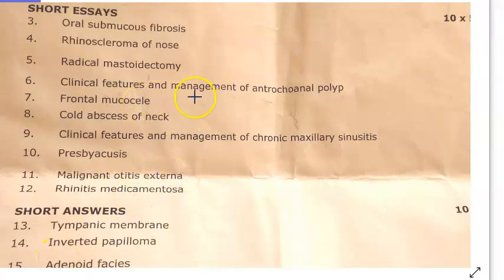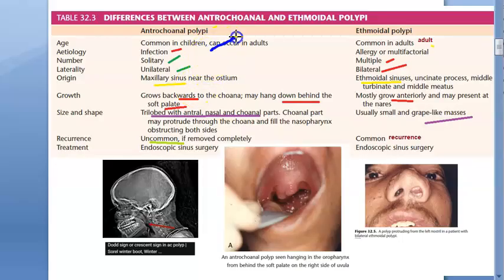Antrochoanal polyp, guys. So basically this one is because of what? Antrochoanal polyp is from the maxillary antrum. So this will usually be an infective cause, isn't it? It will be in children. It will be unilateral, solitary, growing backwards, hanging down from behind the soft palate. If you remove it, it will not recur. It is solitary. Then what else? Trilobed: antral, nasal and choanal parts.